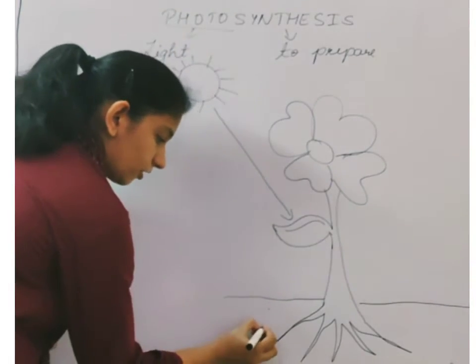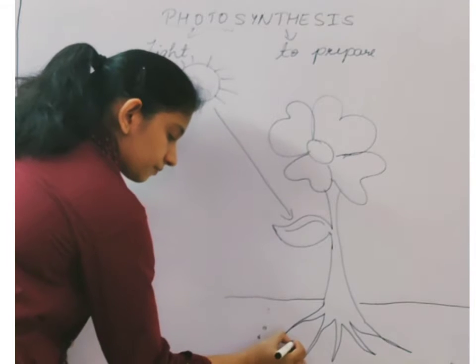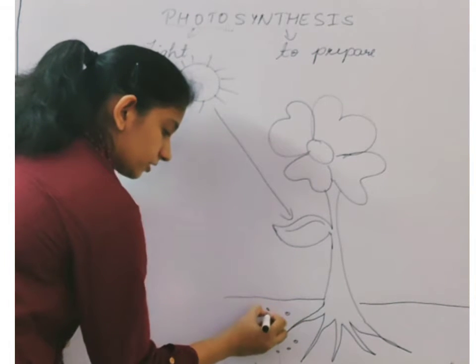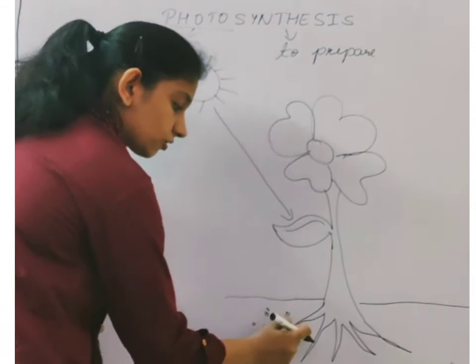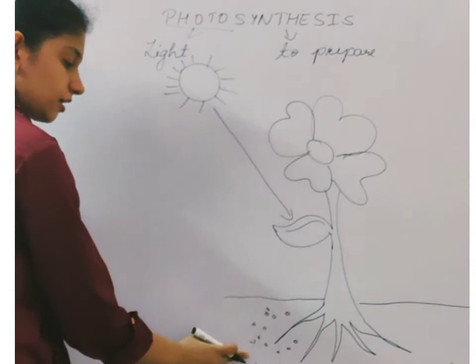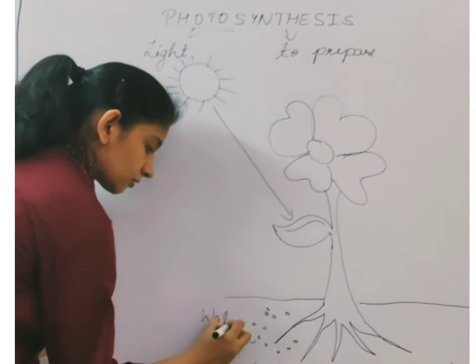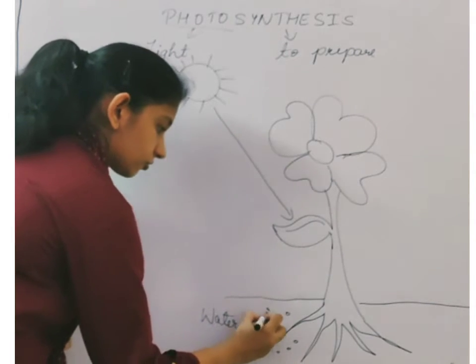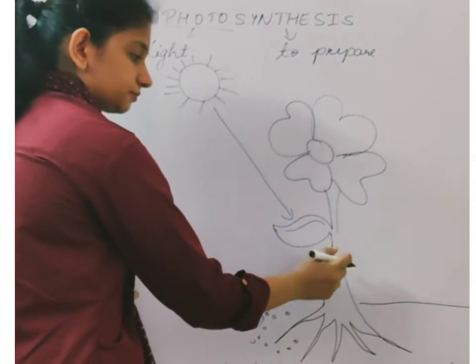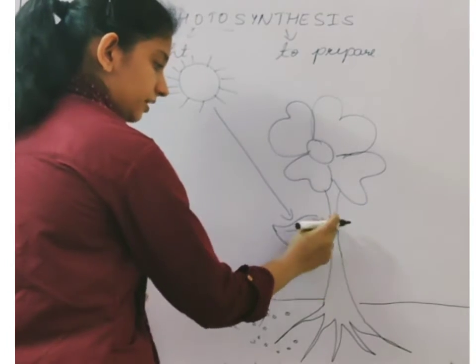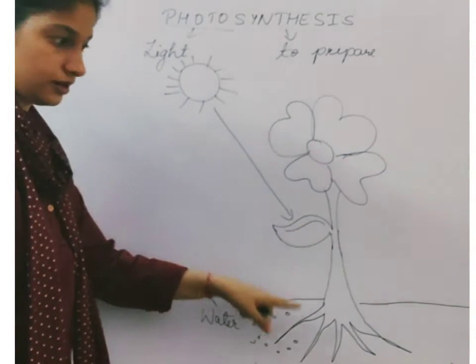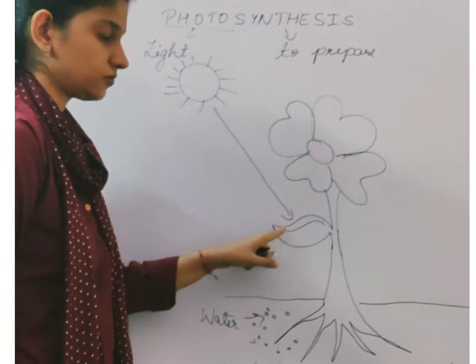And then water. You always put water in the soil. So the roots of the plants are absorbing water. Okay. This water then travels through the root to the stem and then to the leaf.